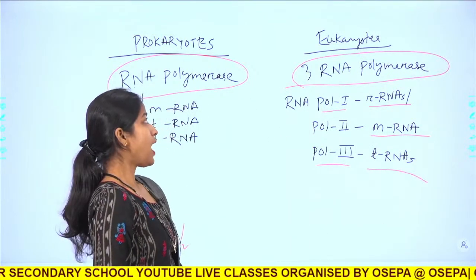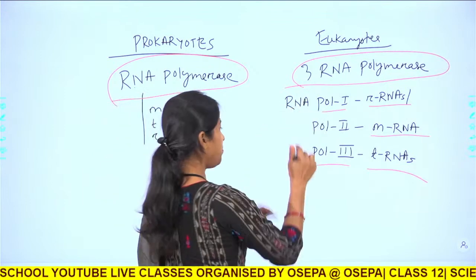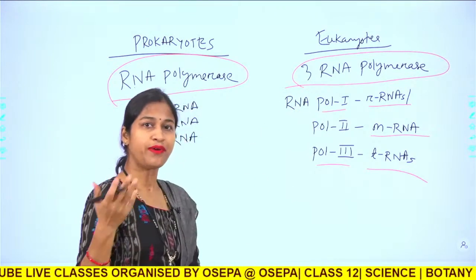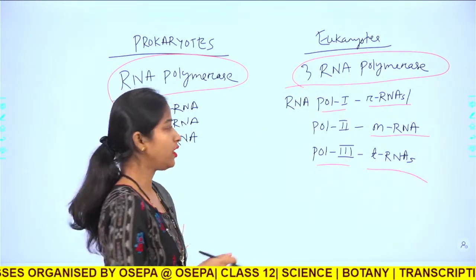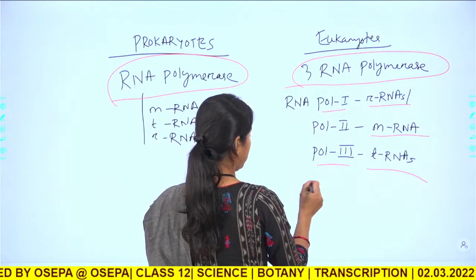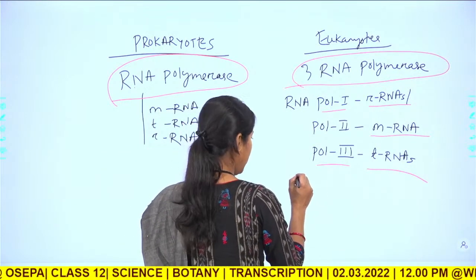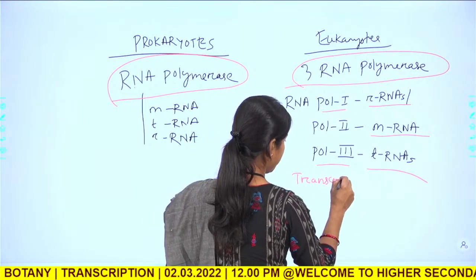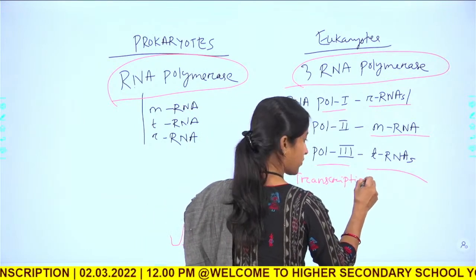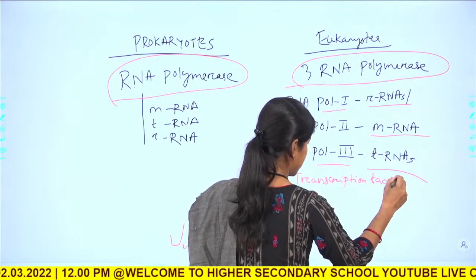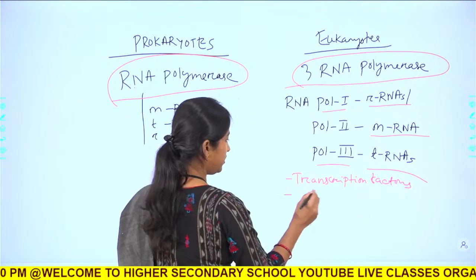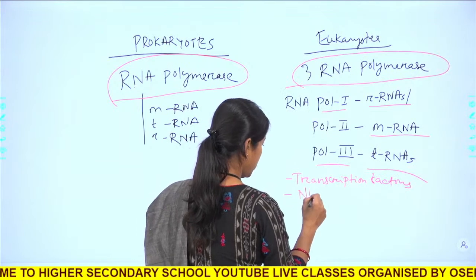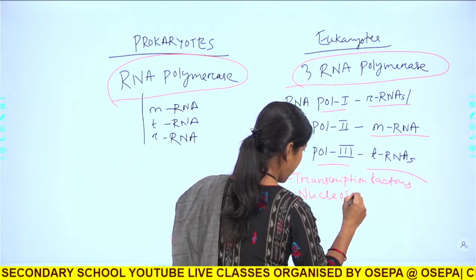And besides the RNA polymerase, lots of other factors or proteins are involved, like many transcription factors and nucleosome modifiers.